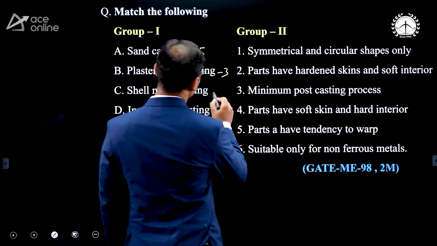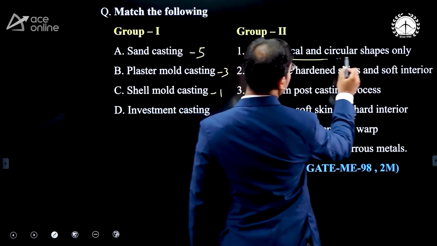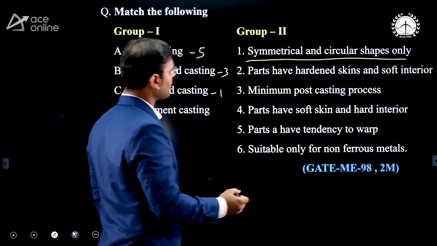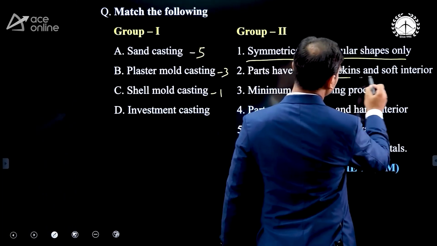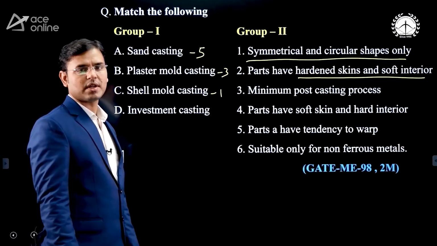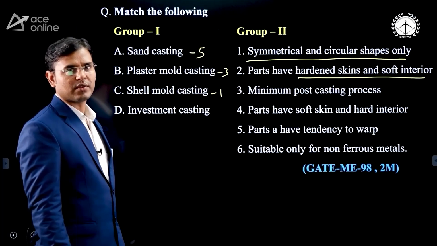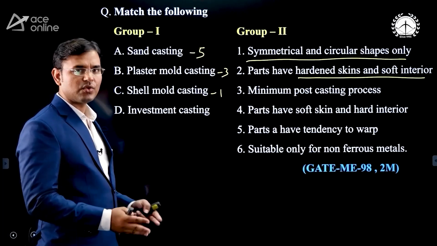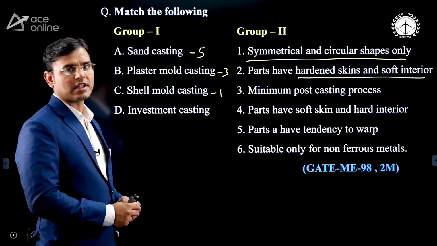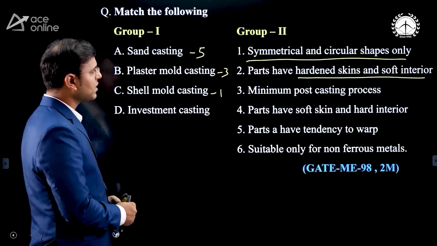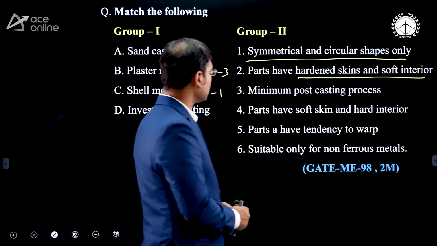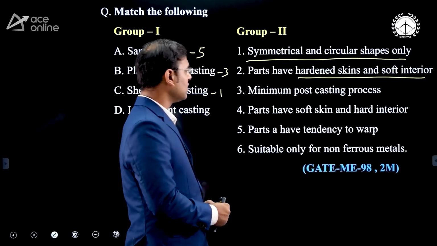Now next, the shell mold casting. The very symmetrical and circular shape parts we can manufacture by shell mold casting. And investment casting, you can see that the part has a hardened skin and a soft interior. Because in the investment casting also, when we are pouring the molten metal, the solidification is very fast at the outer edge. Yes, the heat transfer will be there from the outer edge of that component. Hence, because of fast heat transfer, the parts have hardened skin and soft interior.